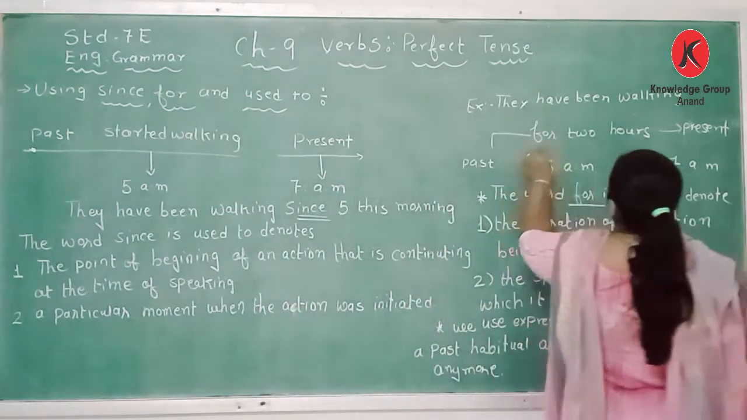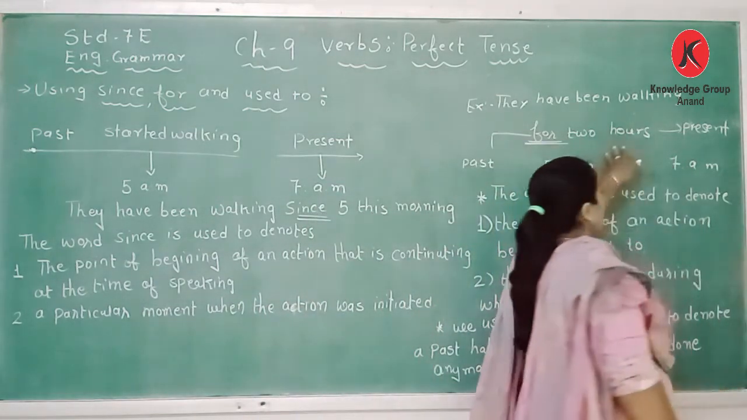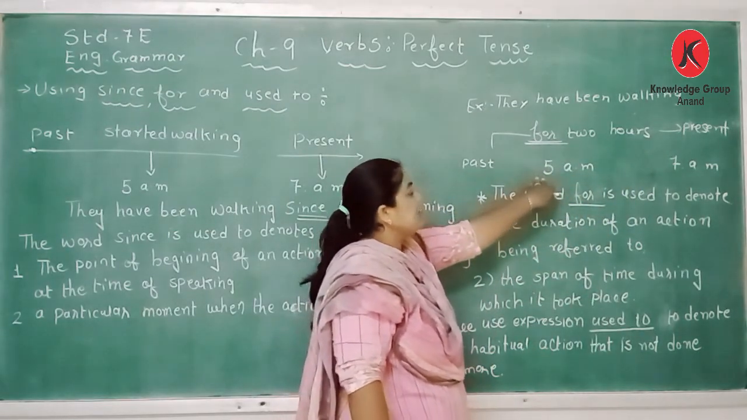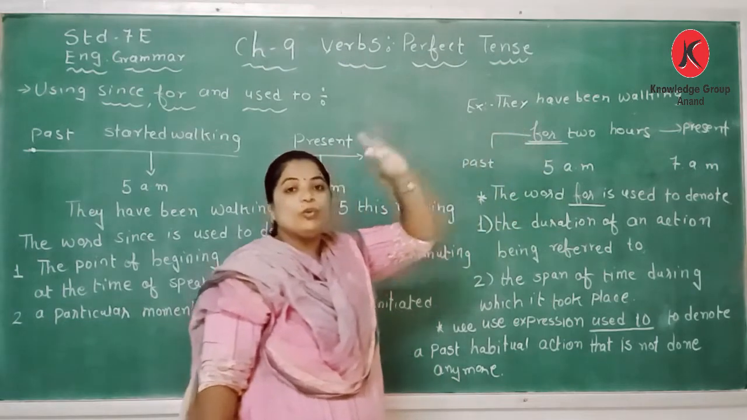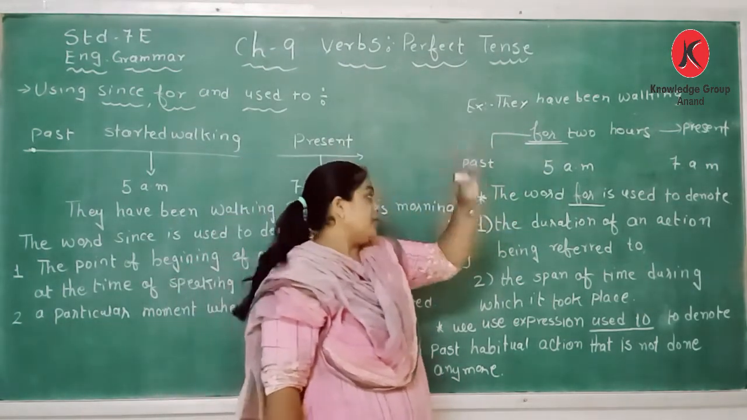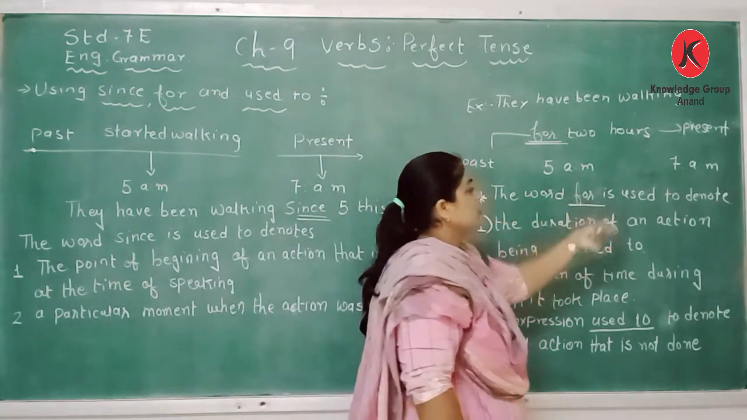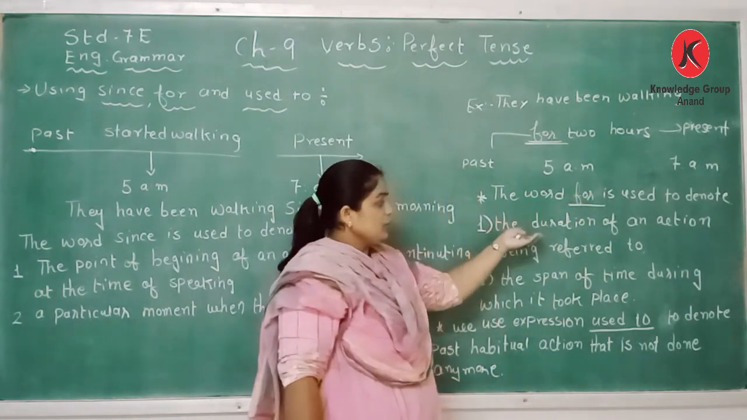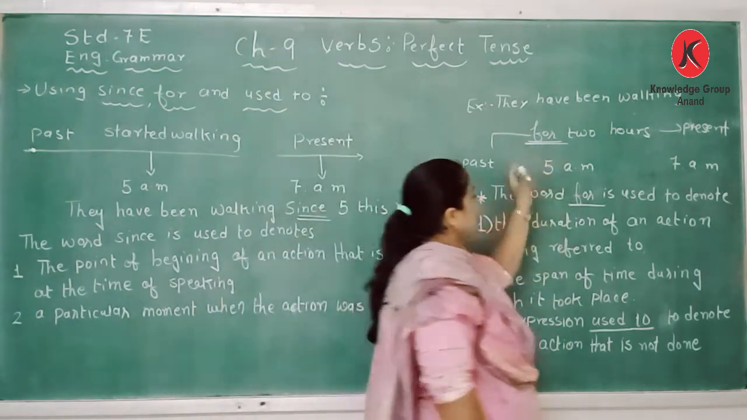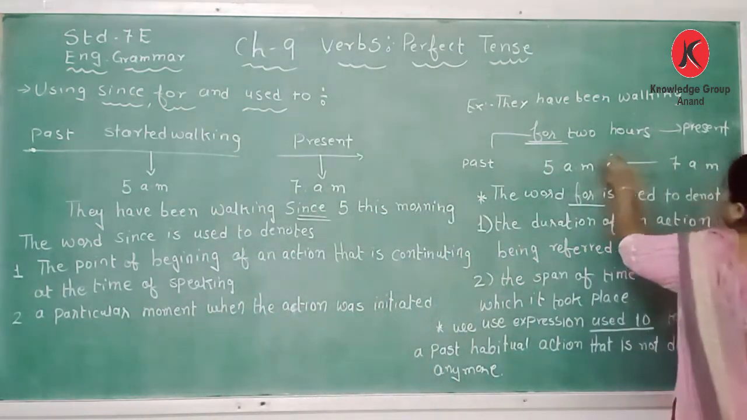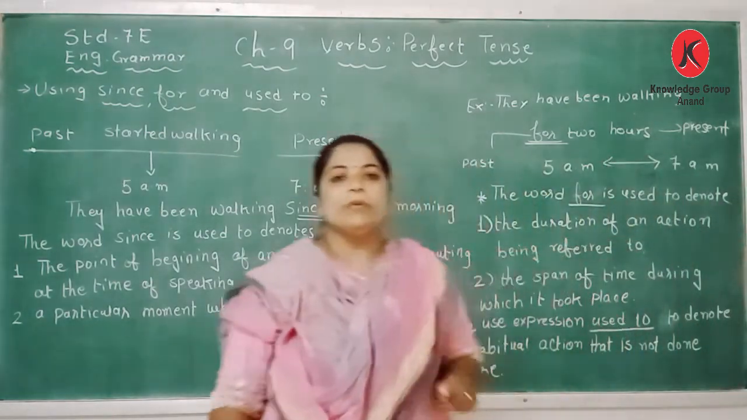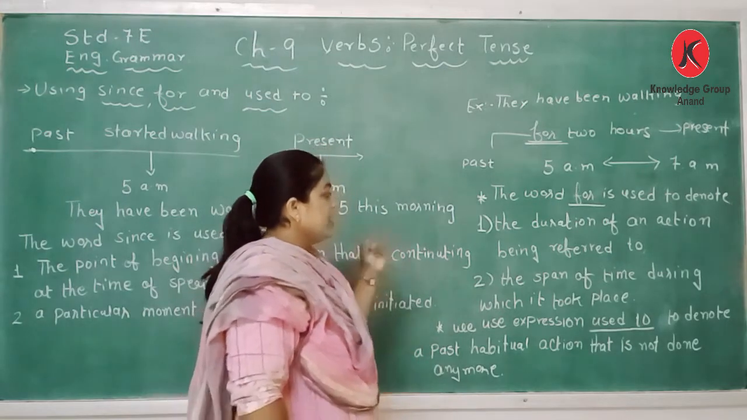So now here the word for. For how many hours? At the present 7 a.m. They started at 5 a.m., past tense. For 2 hours. So 5 to 7, 2 hours they were walking. So the word for is used to denote the duration of an action being referred to. What is the duration of the action? 2 hours, from 5 a.m. to 7 a.m. That is the duration of an action.